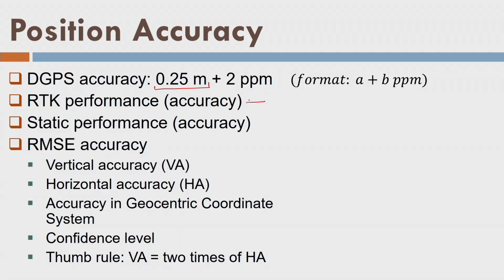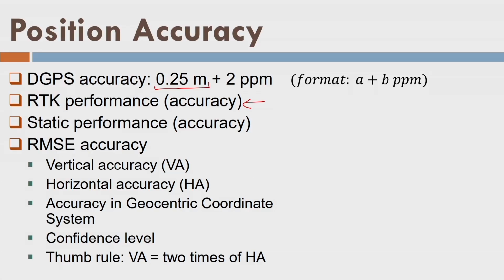What about the RTK performance, real-time kinematic? That means you have a radio modem on the rover and there is a radio transmitter on the base, and the base is sending the corrections in real time to the rover, and the rover is finding out its position. Well, in this we have some accuracy specified.